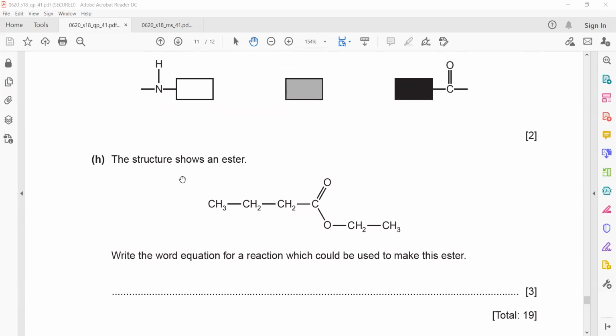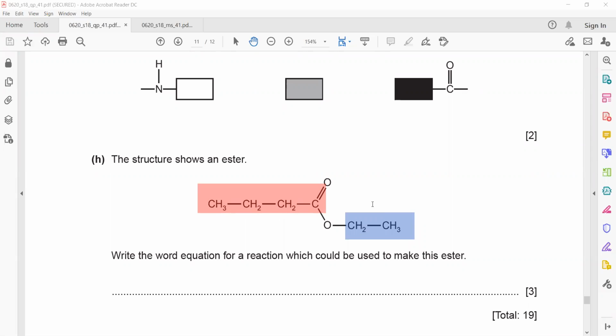In the next question, the structure shows an ester. Write the word equation for the reaction which could be used to make this ester. First thing, you should know the name of the ester so that you can identify how it is formed. Now, for an ester, the part which is attached directly to oxygen, the carbon chain, that's the branch. The other one, which is C double bonded with O, is the main chain. How many carbon atoms are there in the branch? 2 carbon atoms, so it will be ethyl.